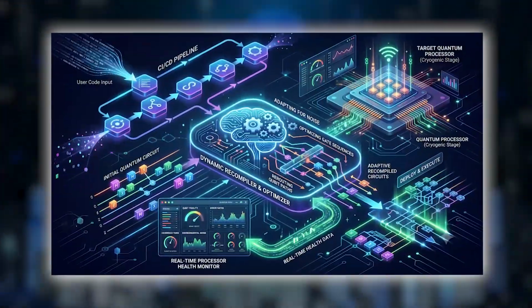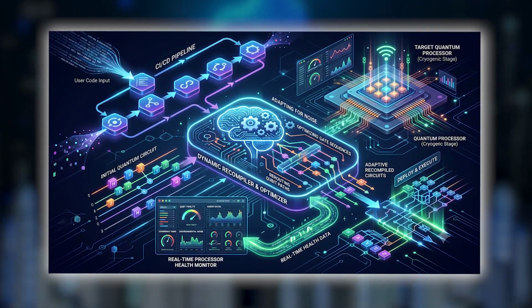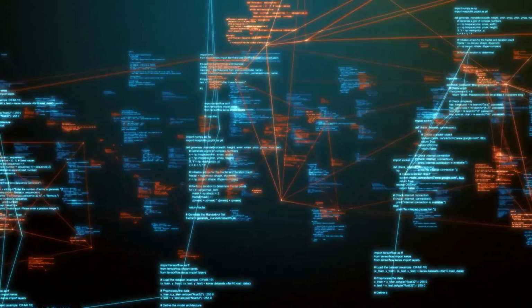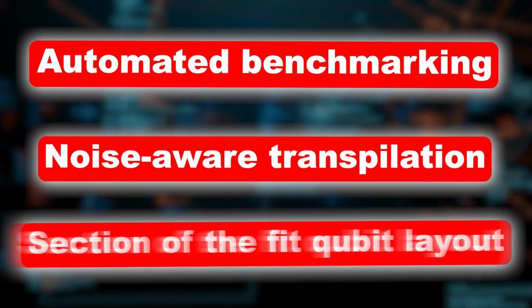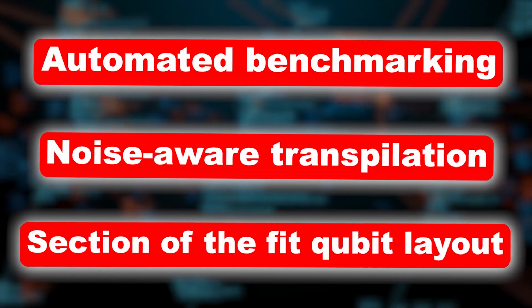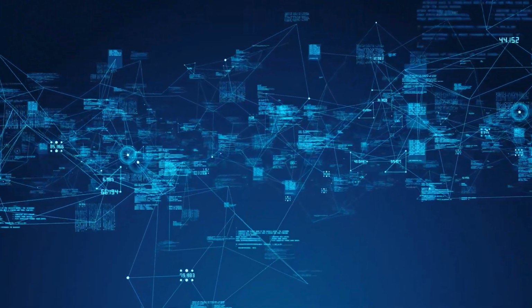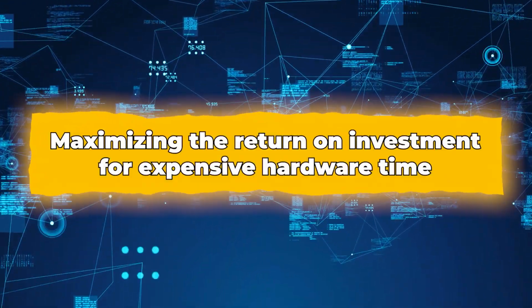The pipeline doesn't just deploy code. It dynamically recompiles and optimizes quantum circuits based on the real-time health of the target processor. This involves automated benchmarking, noise-aware transpilation, and the selection of the best fit qubit layout for a specific algorithm. This level of automation ensures that quantum resources are not wasted on low-fidelity executions, maximizing the return on investment for expensive hardware time.